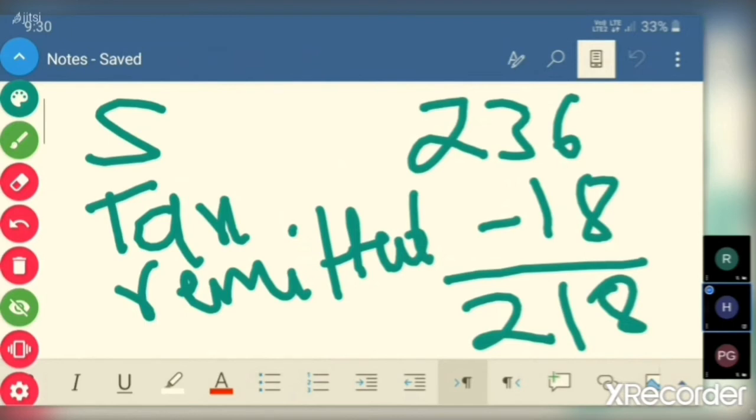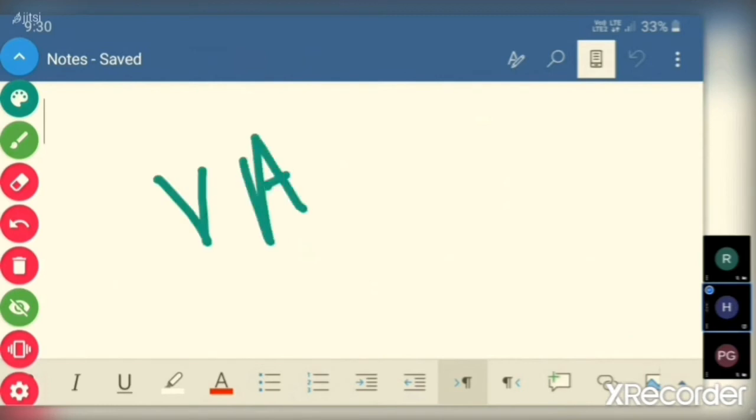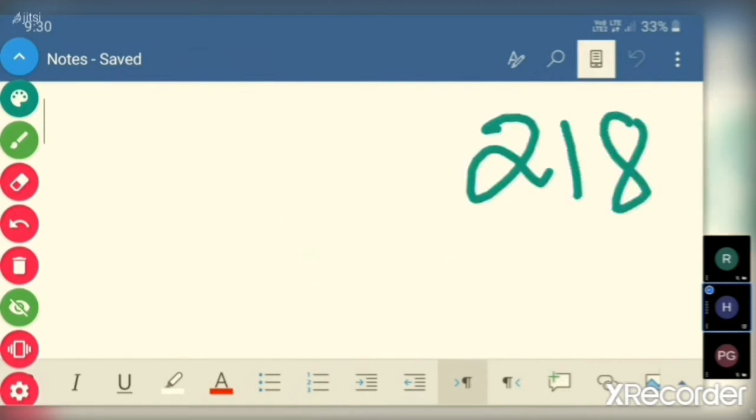So the seller collects 236 and remits 18 rupees to the government. That is the value added tax concept, the VAT concept. In this, the subsequent second seller is left with net revenue of 218: 236 minus 18, output tax minus input tax.